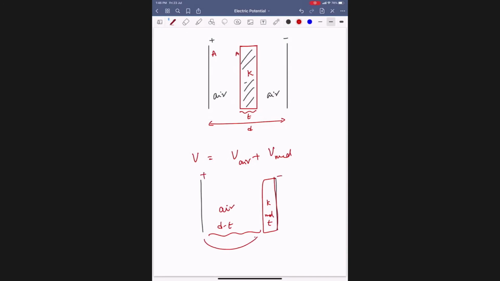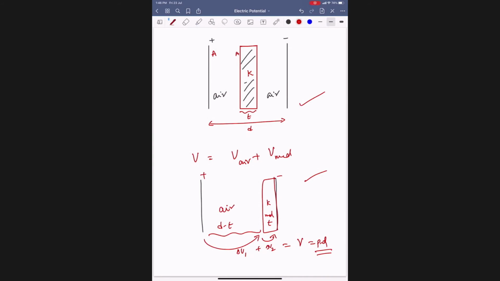Then the potential difference delta V1 plus delta V2 together is the total potential difference. Got it or not? Potential difference, both are same. This diagram is the same. It is independent of the location where you are keeping it.